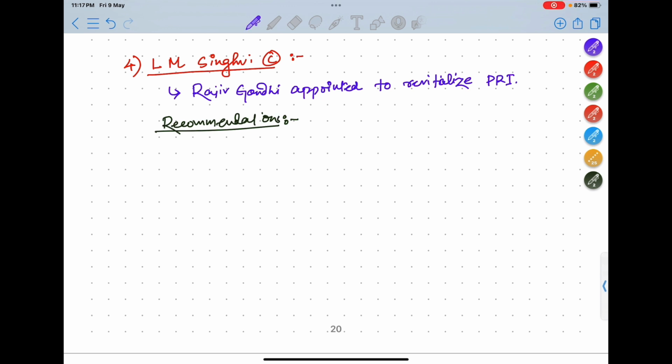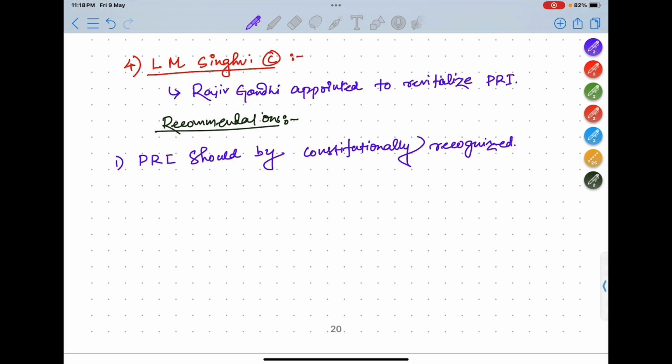Recommendations are: number 1, Panchayati Raj institutions should be constitutionally recognized. Okay, so till now the Panchayati Raj institutions were not constitutionally recognized. Means there was nothing in the constitution related to Panchayati Raj institutions. So this committee recommended it should be constitutionally backed up.